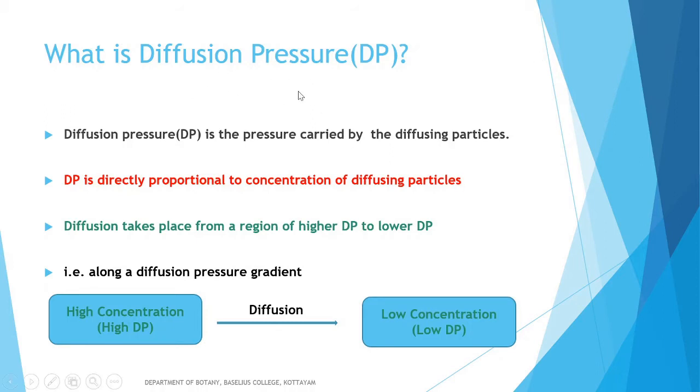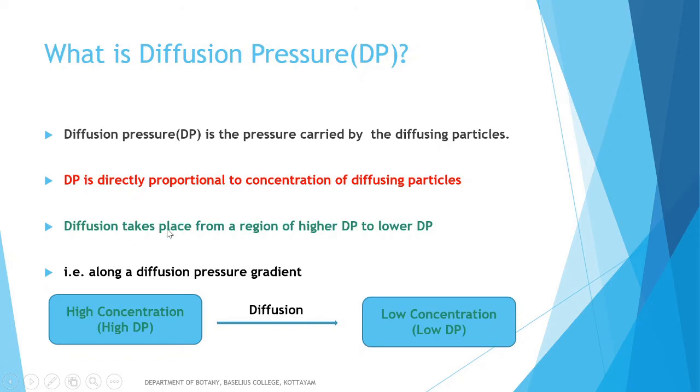There is another term related to diffusion, that is diffusion pressure or dP. So what is diffusion pressure? Diffusion pressure or dP is the pressure carried by the diffusing particles. The diffusing particles always carry a pressure which is known as diffusion pressure. And here diffusion pressure is always directly proportional to the concentration of diffusing particles. That means where a high concentration of diffusing particles is present, at that region dP will be high.